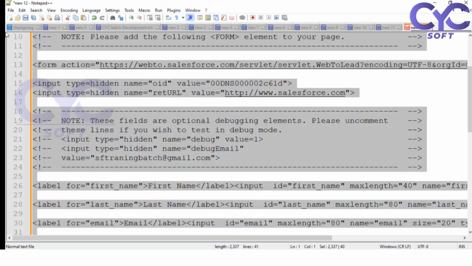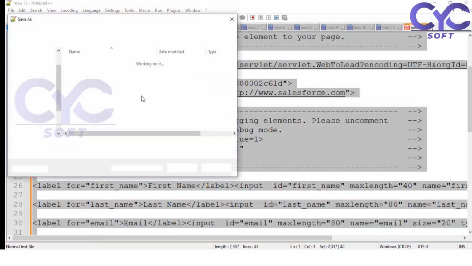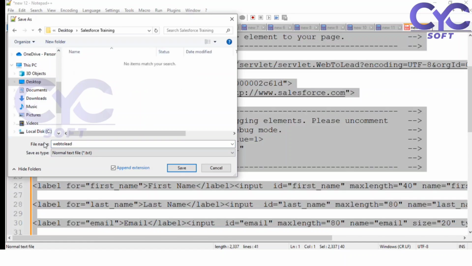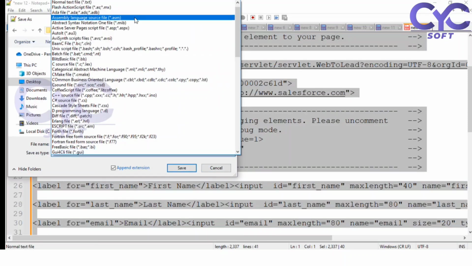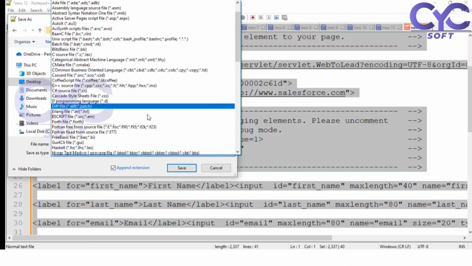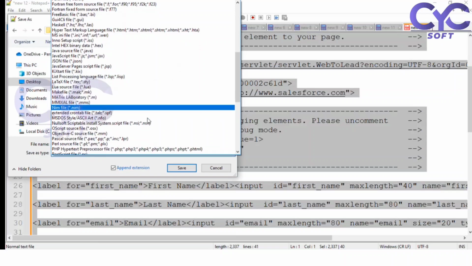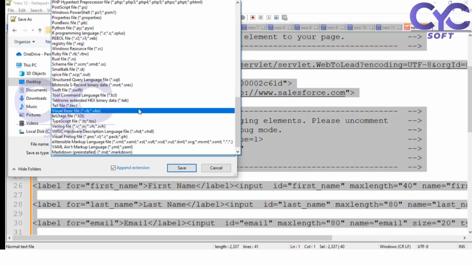So let me show you how. Let me save this. Click on save as, desktop, web to lead. Save as type, web page. Search for the HTML portion, .html will be there.